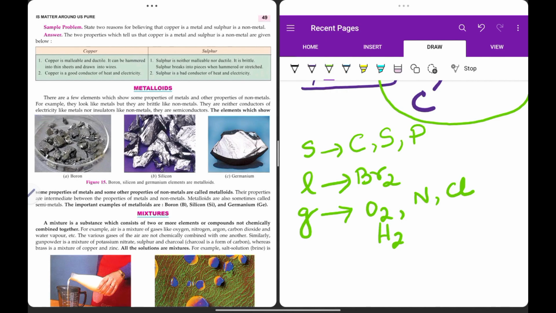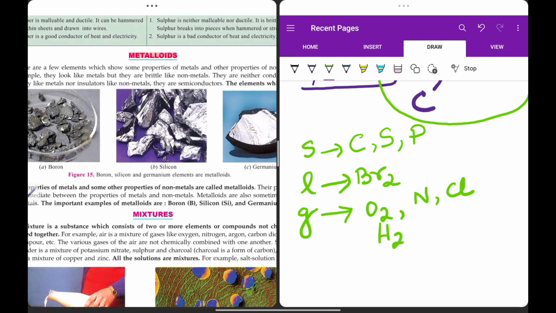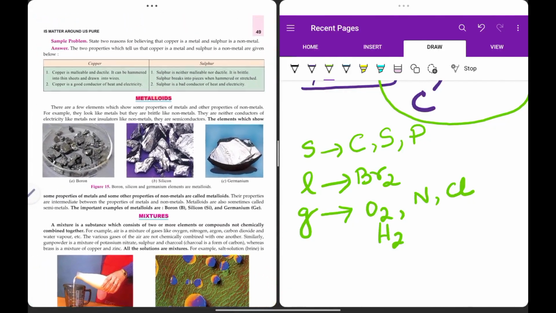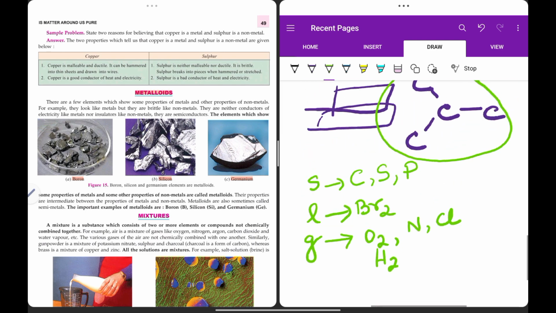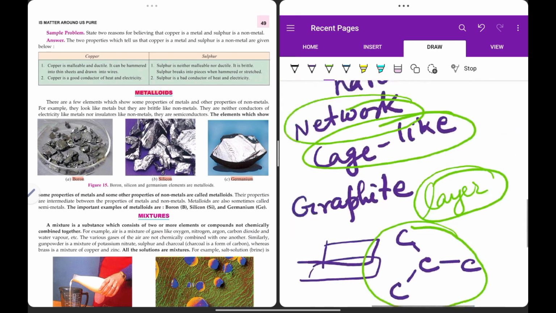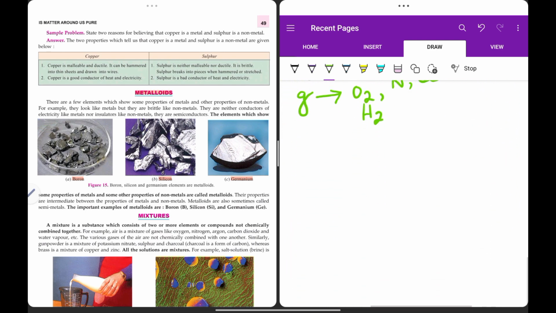Now, metalloid means it contains both the properties of metals as well as non-metals, or rather I will say it has some properties of metals and some properties of non-metals. Silicon, germanium, boron, antimony, these all are considered to be metalloids. When I was talking about the periodic table, I said that towards the left side, they are basically metals.